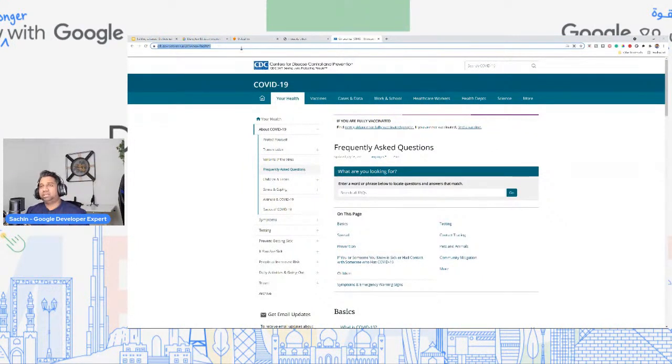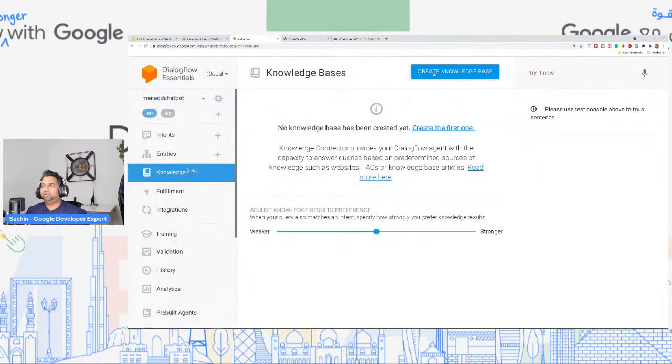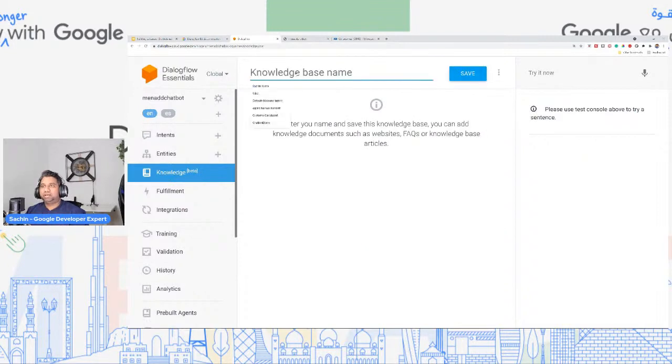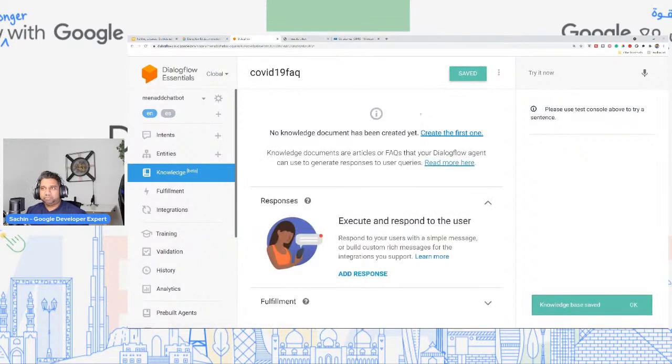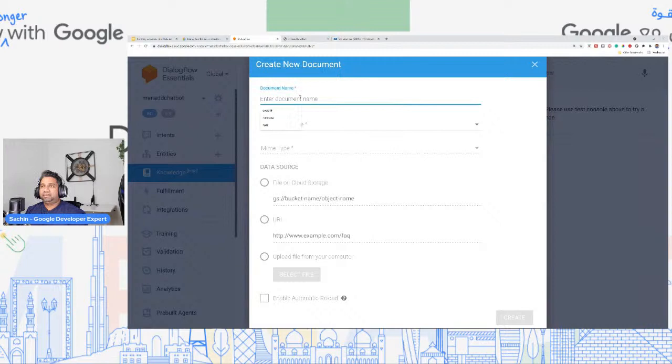So what we can do is I can just copy this URL, come back to Dialogflow, and create a knowledge base. So what is this knowledge base going to do? I'm just going to click here and say, let's say, COVID-19 FAQ. Okay, save this. So we are not going to do any programming in this. You can see that we've created a knowledge base. So create the first one. We have to create a document name. So I'm just going to give it COVID-19 FAQ.